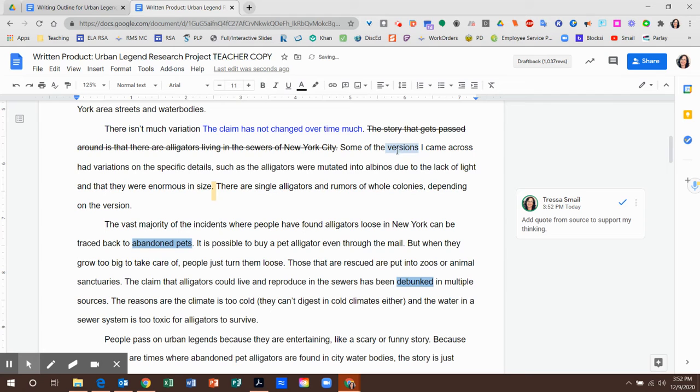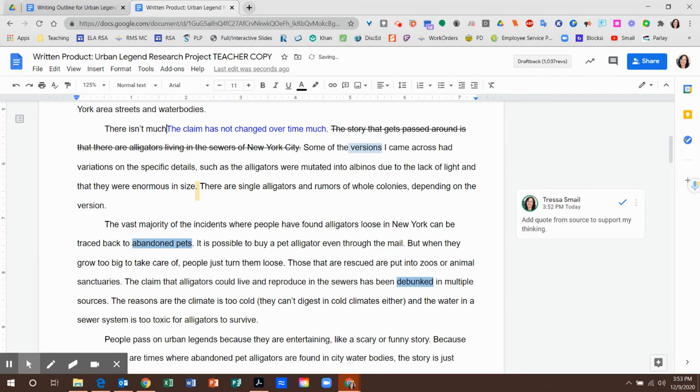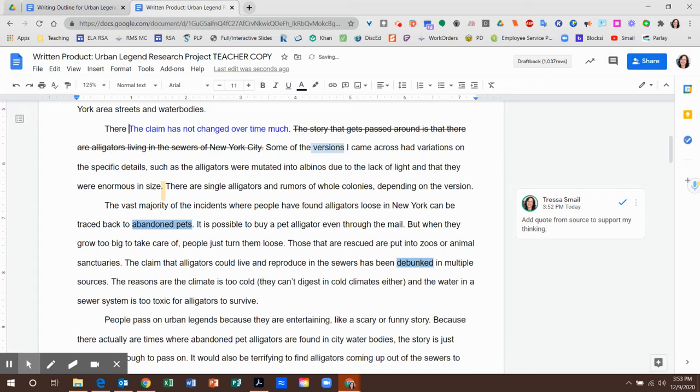I'm going to talk about versions and use word choice like that later. I don't know if I want to start with that. I'm thinking, why hasn't it changed much? The story hasn't changed much because it's pretty simple, like alligators in the sewers. There's not going to be a big background story like some of the monster stories we have as urban legends, where the monster is actually the undead, something happened and there was a battle. There isn't a big background story is my point. So why hasn't it changed? Well, it's really simple and clear, and it's just consistently repeated.